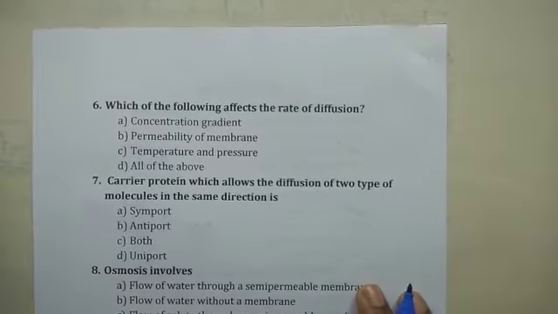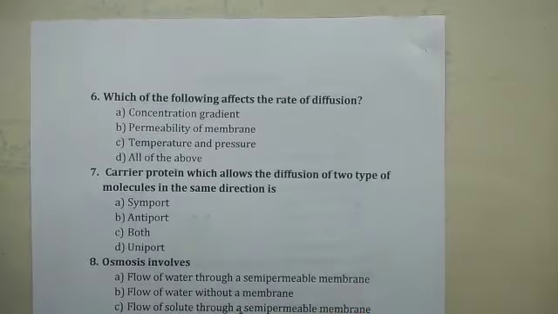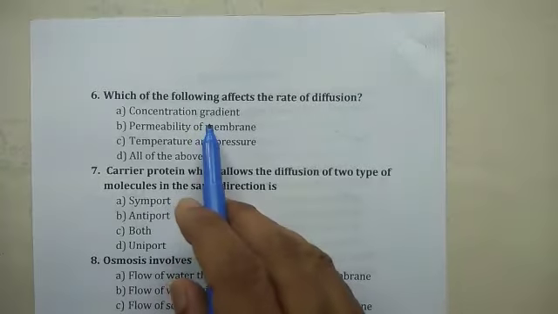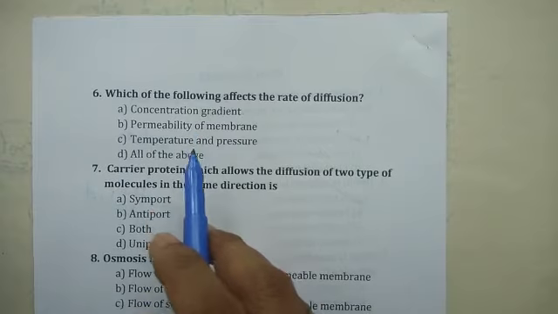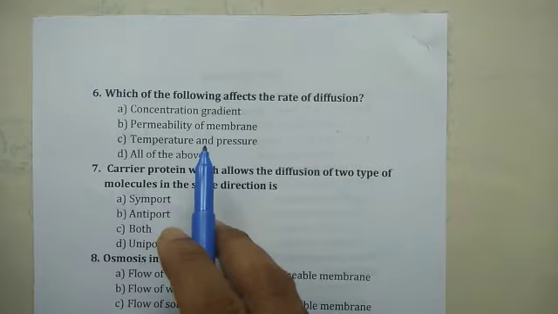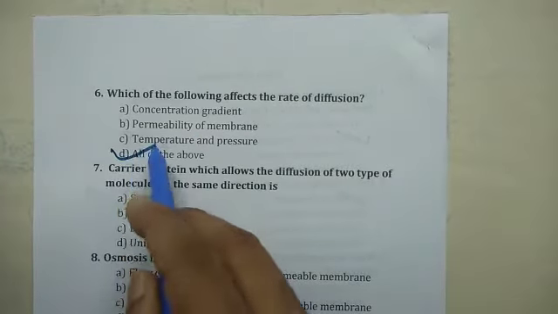Which of the following affects the rate of diffusion? Concentration gradient, yes. Permeability of membrane, that is also true. Temperature and pressure, that is also correct. So all of the above is the correct answer.